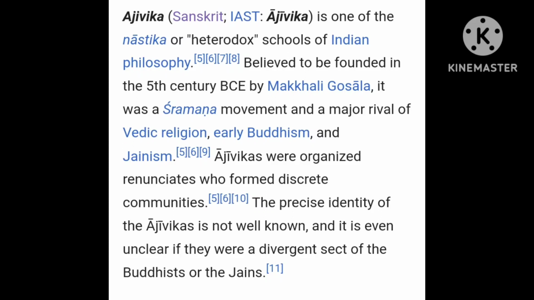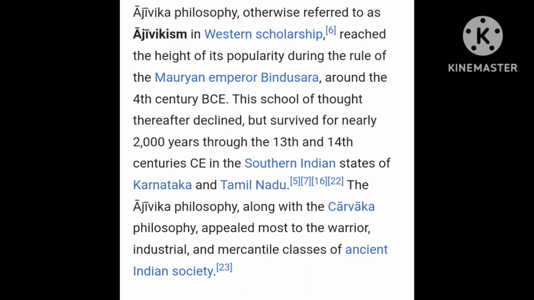Shraman, and it rivaled early Buddhism, Jainism, Vedic. The precise identity of Ajivak is not well known, whether they were a divergent sect of Buddhists or Jains. They were organized as renunciates who formed discrete communities, and this was a heterodox school of thought which didn't believe in the Vedas. Okay, this is the 5th century BC which I am talking about.